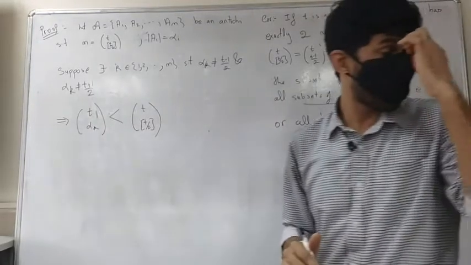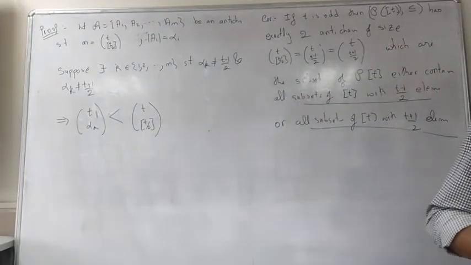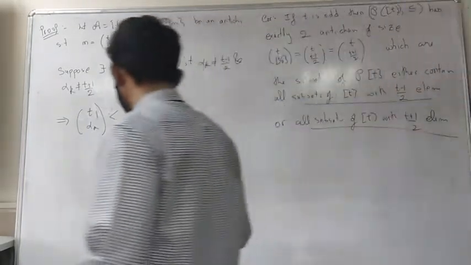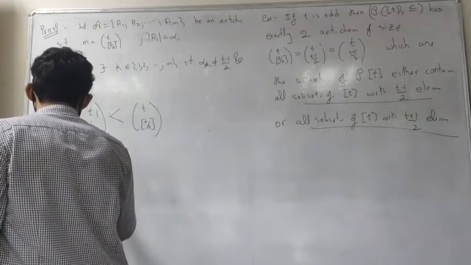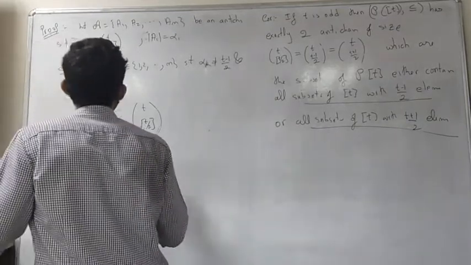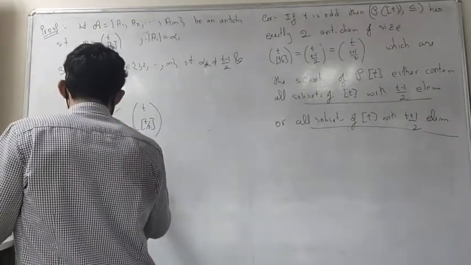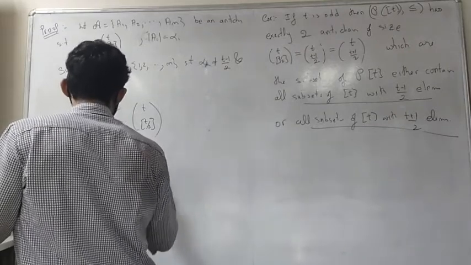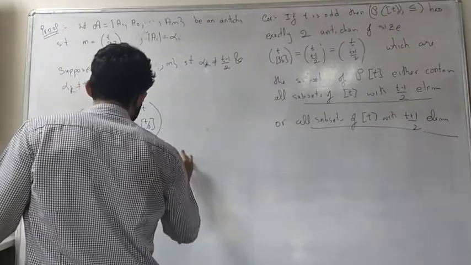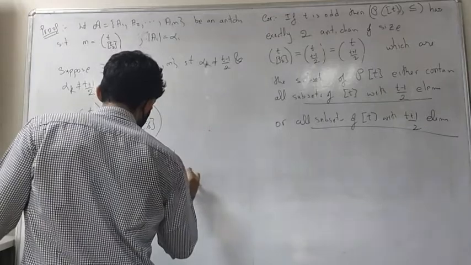So what we have here is, just like last time, for every i, we know that t choose alpha_i is less than or equal to t choose t/2, that's the middle one.